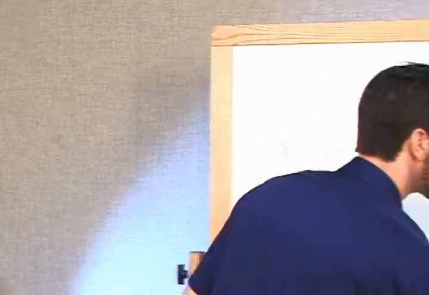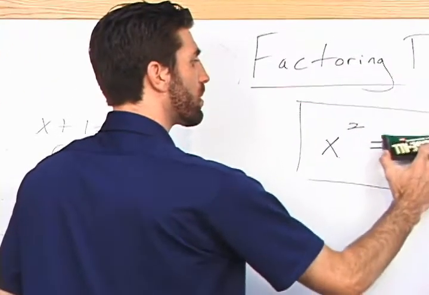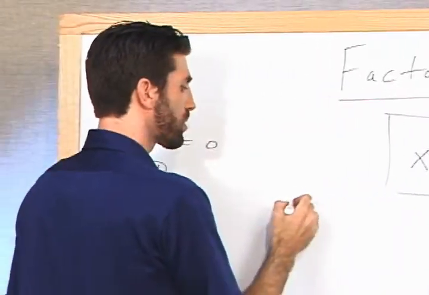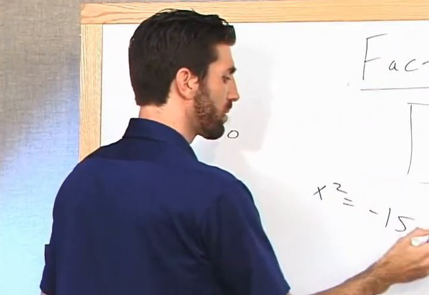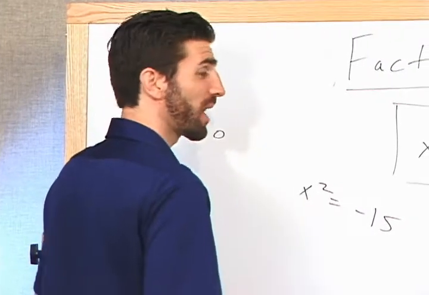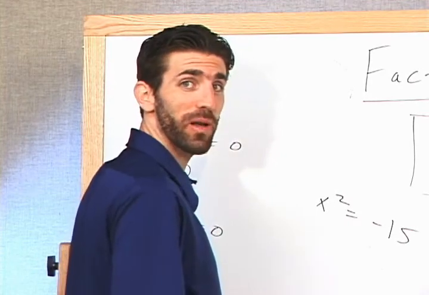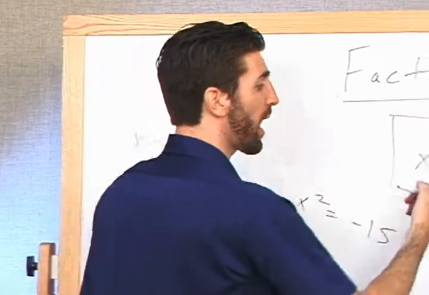Let's say x squared equals negative 4, or x squared equals negative 15. It's going to be hard to get a negative. Yes, it will be hard to get a negative. In fact, it will be impossible to get a negative. That's the point. So x squared equals negative 4.